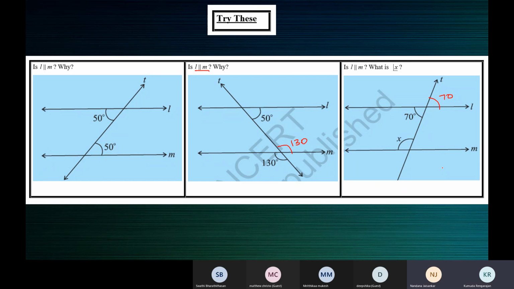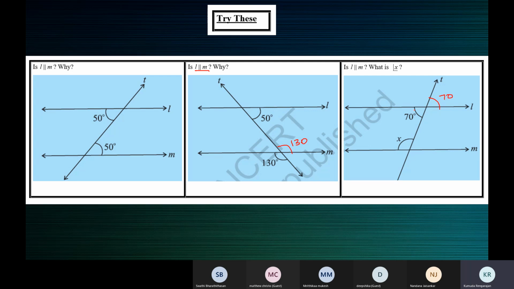Ma'am, but we can find the X value. No, we'll change the question. Even if we find the X angle, we don't know whether X is vertically opposite to the angle which is crossing it. There will be a difference in measure, so we need at least two angles to determine whether the lines are parallel. Now we don't know if these lines are parallel, right? So we can't say alternate angles.